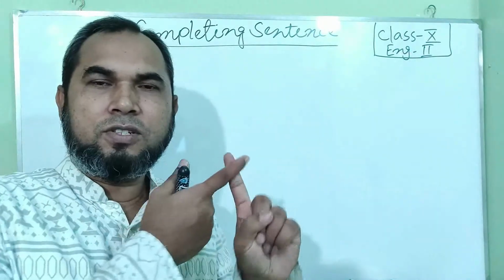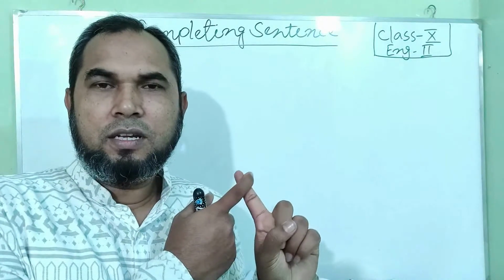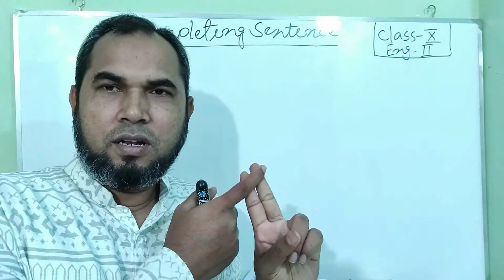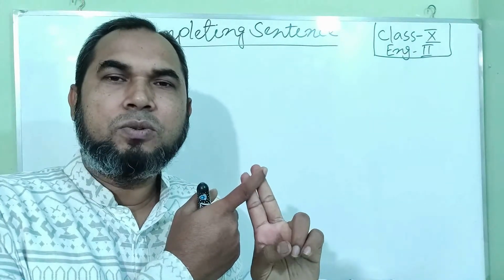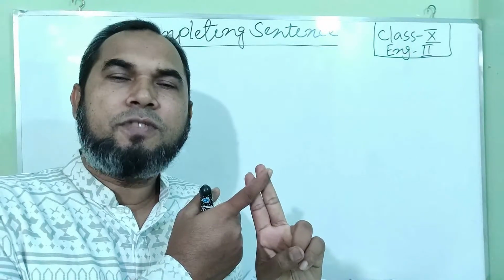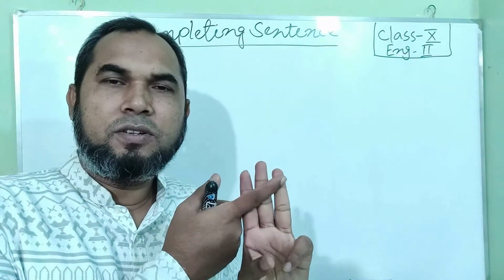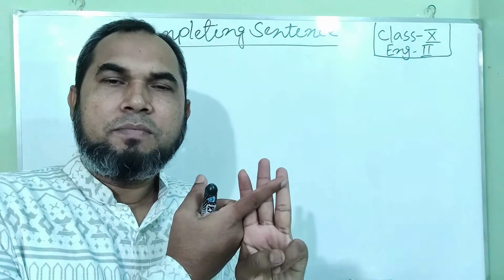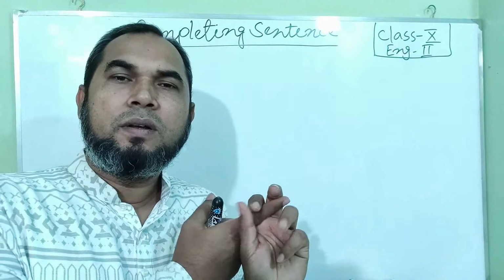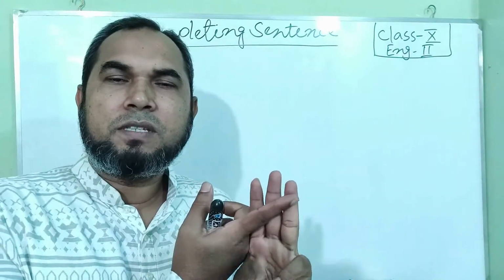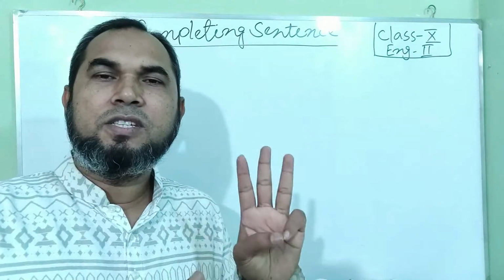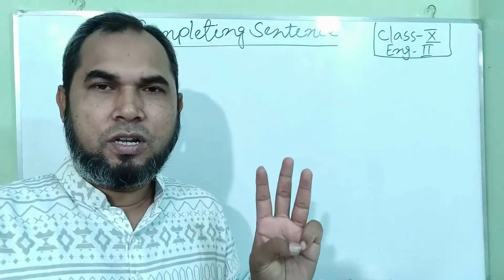First of all, the first conditional: if plus present plus future. Then the second conditional: if plus past plus would, that is, after the subject would, then the base form of the verb. And the third conditional is subject plus past perfect plus would have, could have, plus V3, that means the past participle of the main verb, then extension. Dear friends, these will be the 3 conditionals.